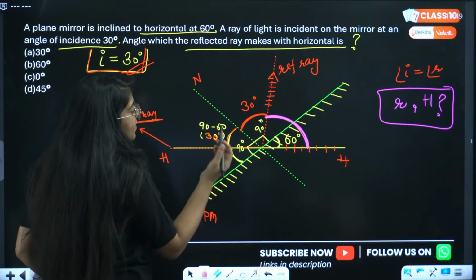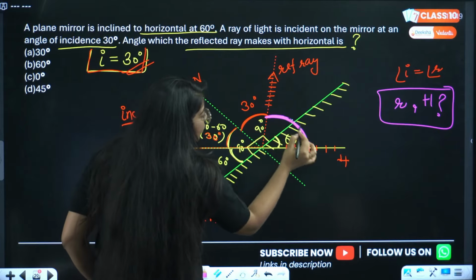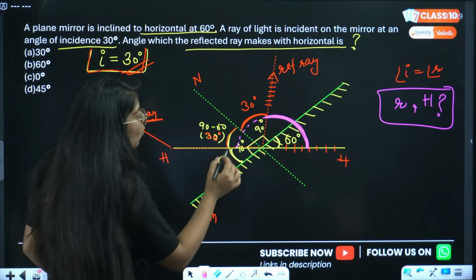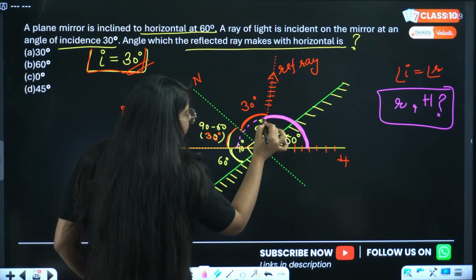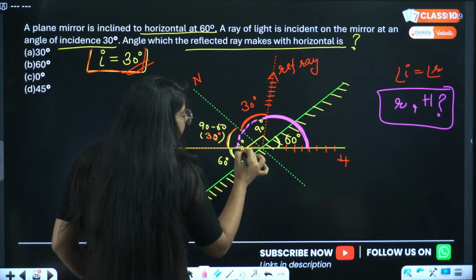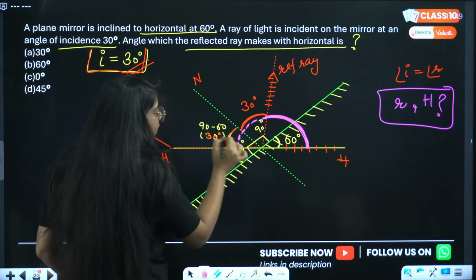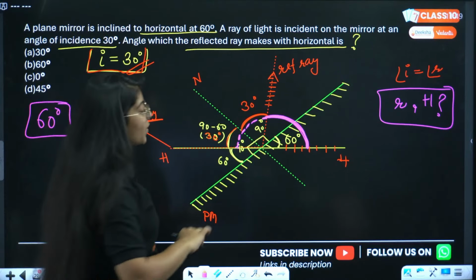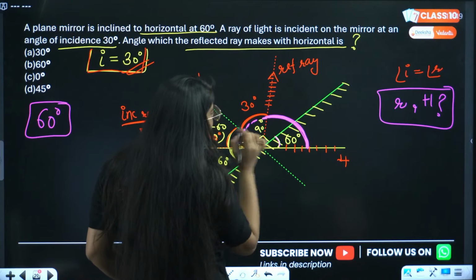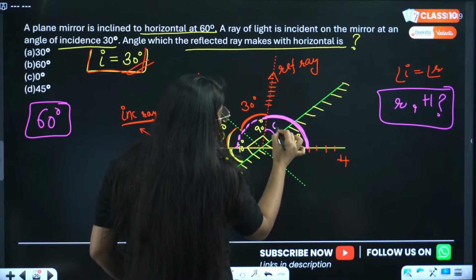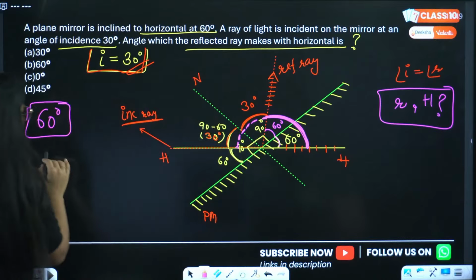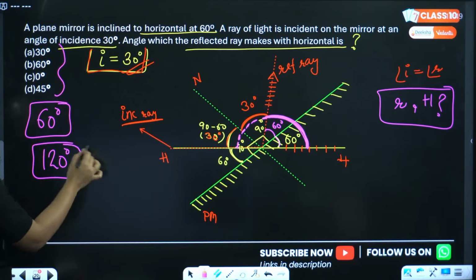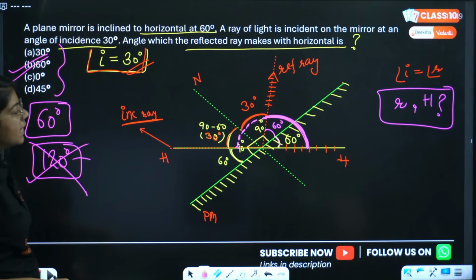Okay, let us see. Let us see if we find this angle, we'll check according to the options. What do these angles come out to be? This reflected ray makes with the horizontal, this dotted one, 30 of this and 30 of this, comes out to be 60 degrees. Second, we have this 60 degrees plus this whole 90 minus 30, again 60 degrees. So 60 plus 60 is 120. So we have two options. In the given options, do we have 120? No. So the answer will be 60 degrees.